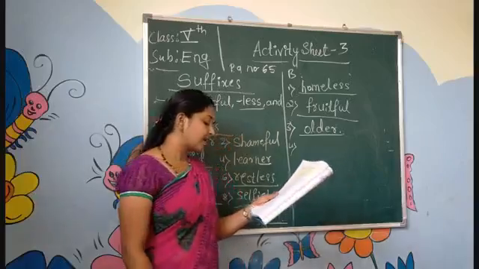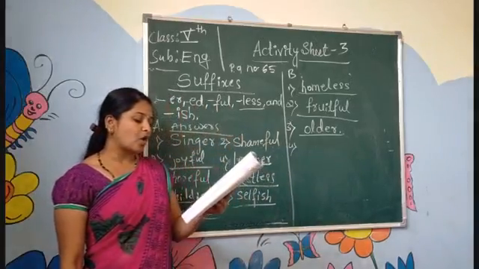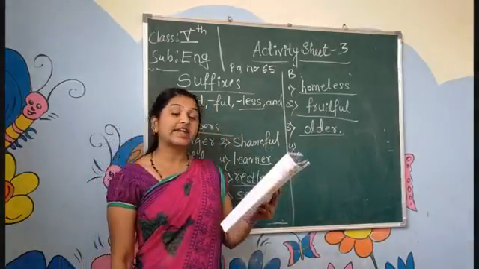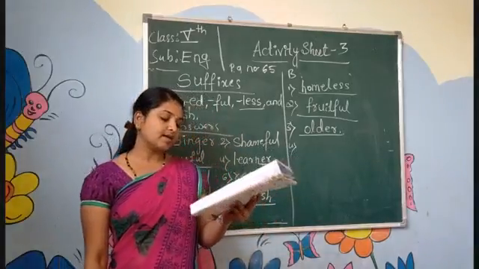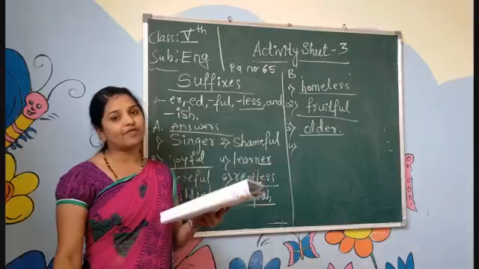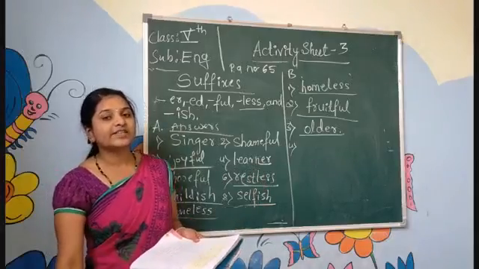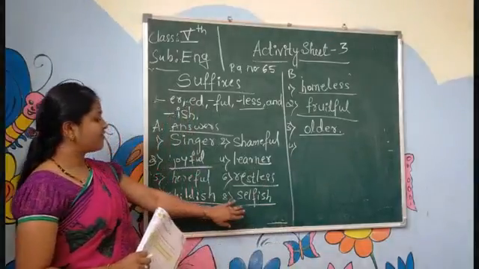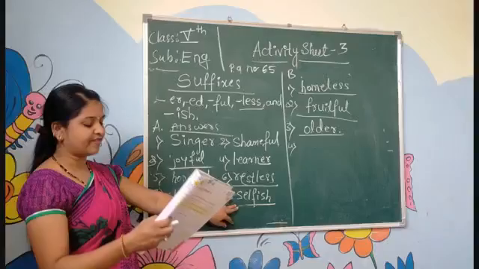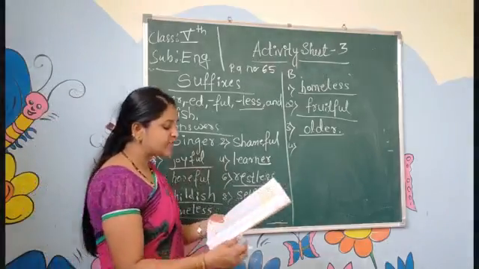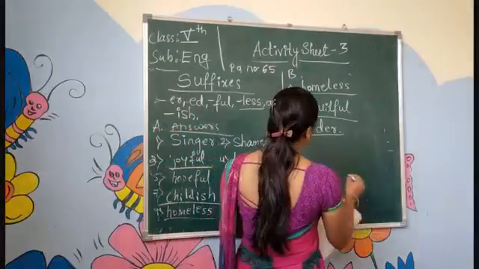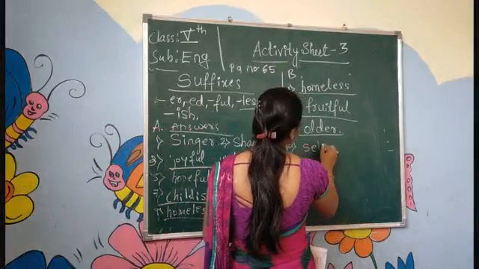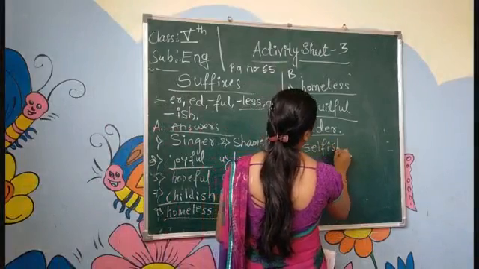Fourth one, the dash crocodile tried to trick the monkey. Here in the bracket they have given self. So which suffix you add for the self? Here it is selfish. So the selfish crocodile tried to trick the monkey. The selfish crocodile.